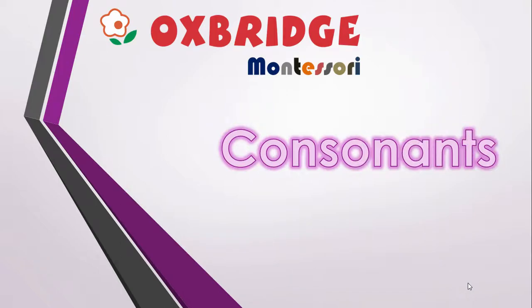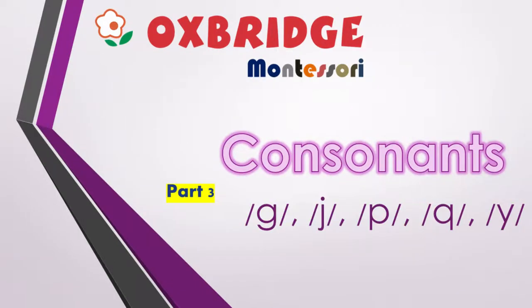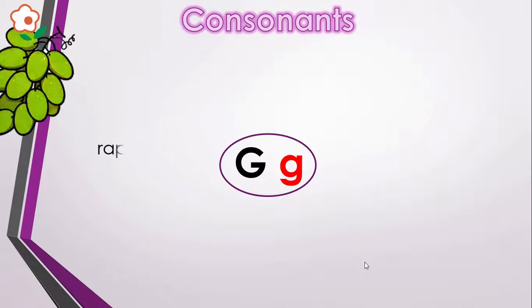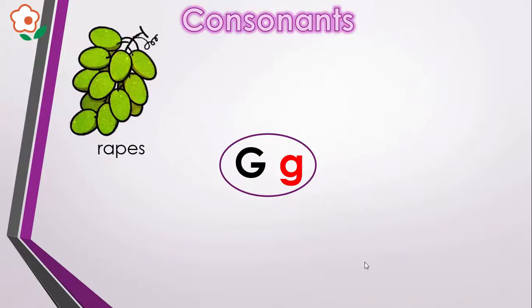Assalamu alaikum dear kids. Today we are going to learn about consonants. First letter here is G, G. G is the name of the letter and G is the sound. And the first picture here is grapes. Say grapes and focus on the beginning sound. What sound does it produce in the beginning? Yeah, it's G, G.